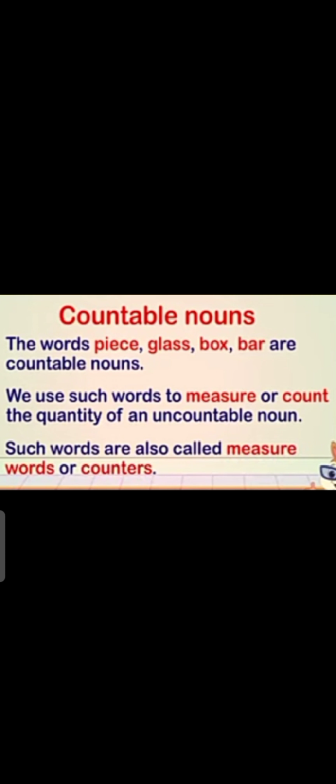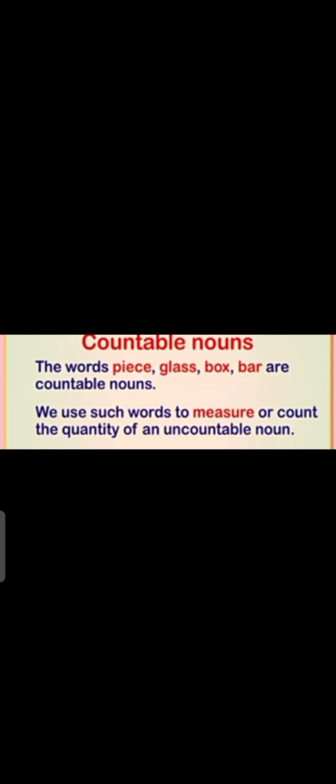Just you have to remember, if you want to count an uncountable noun, at that time we use quantifiers, and we tell a measure or a word to count. We use such words to measure or count the quantity of an uncountable noun. If we want to count an uncountable noun, we measure it and say, 1 liter of milk, 1 liter of oil, piece of cheese.